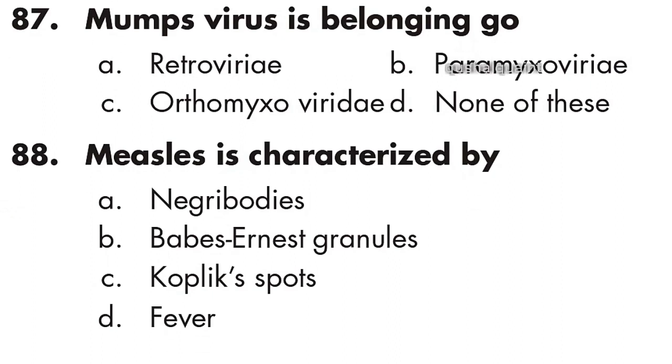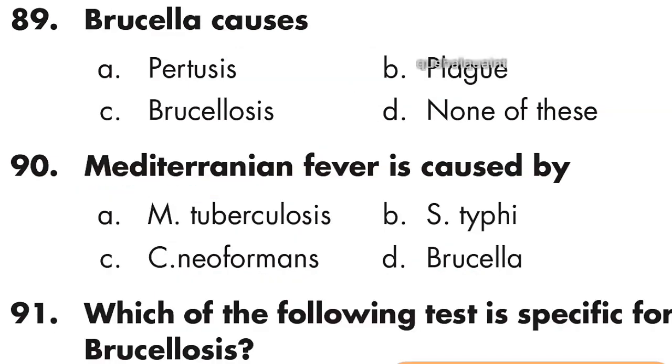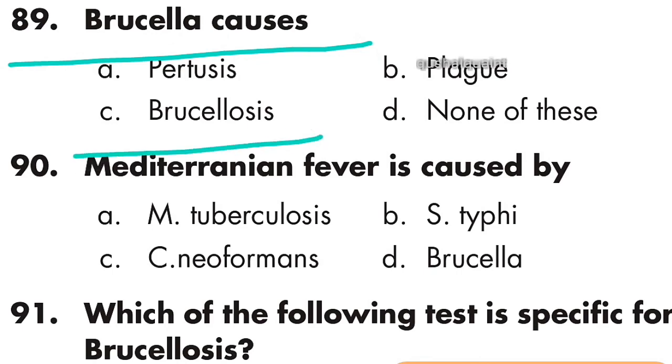87: mumps virus belongs to Paramyxoviridae. Option B is right. 88: measles is characterized by Warthin-Finkeldey granules. Option B is right. 89: Brucella causes brucellosis. Option C is right.